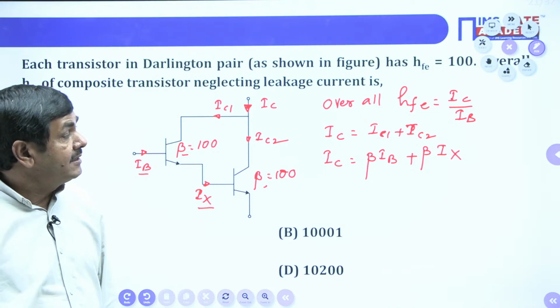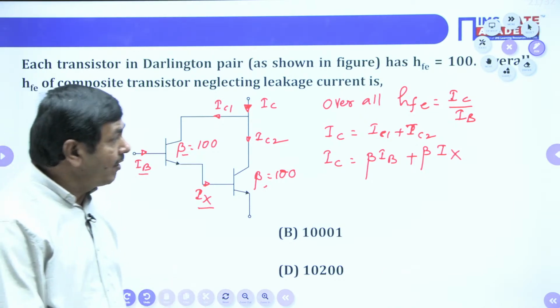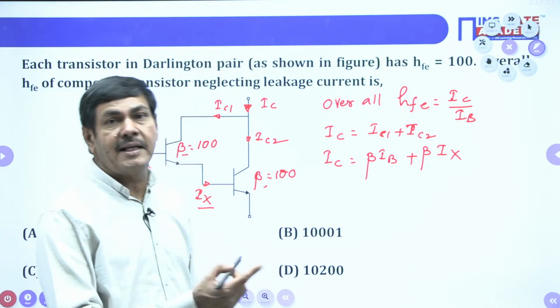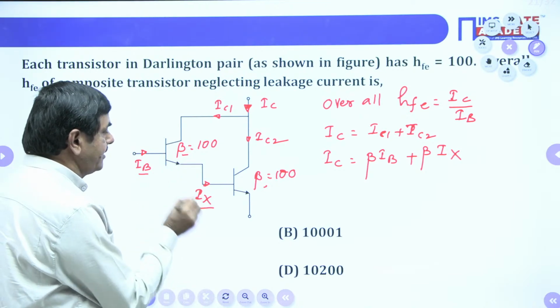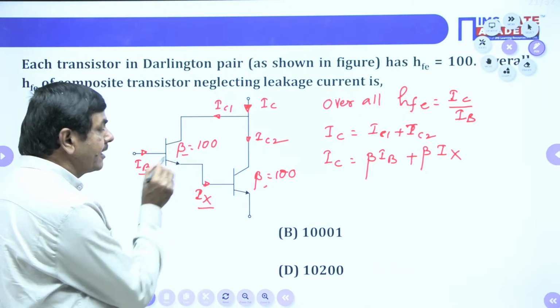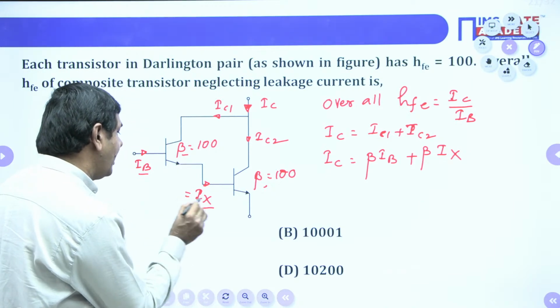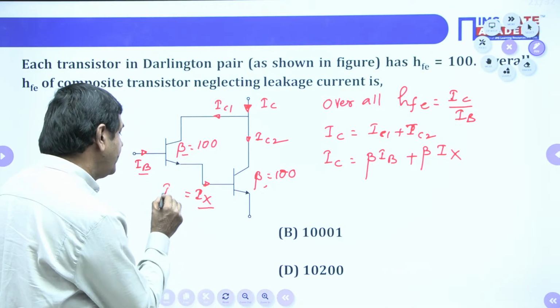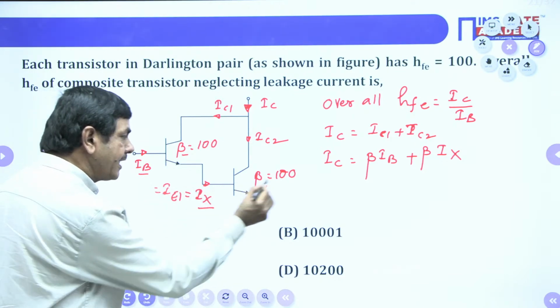But I want the equation in terms of IC and IB only. We got IC, IB and IX also. Here IX is nothing but the emitter current of the first transistor. Otherwise, we can say the base current of the second transistor also.